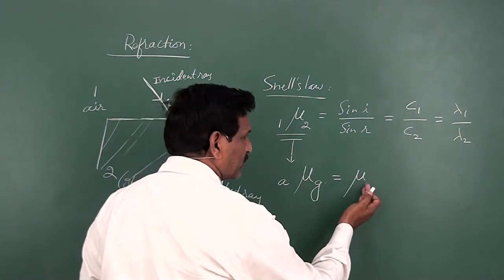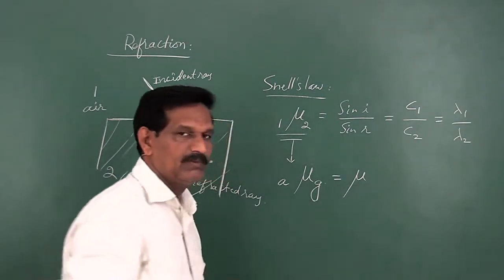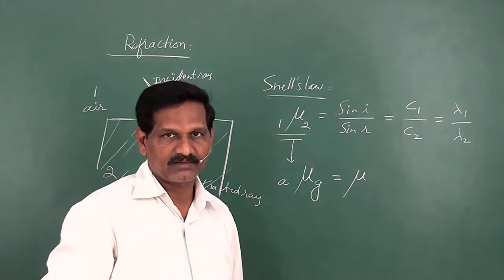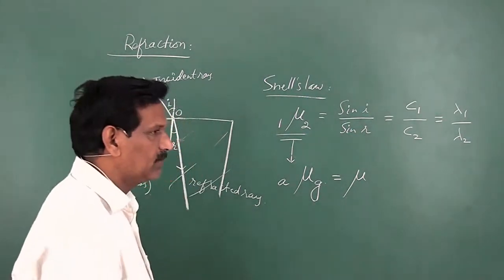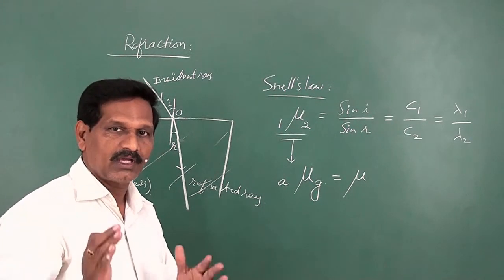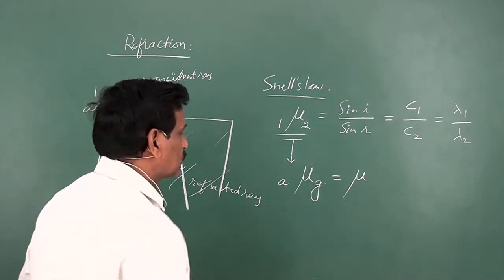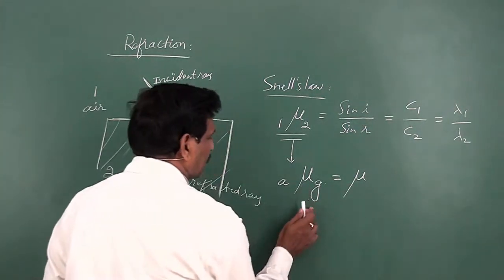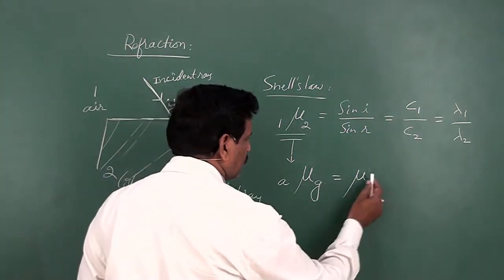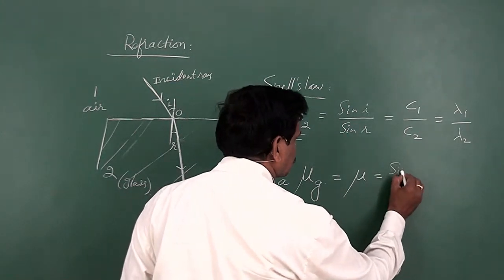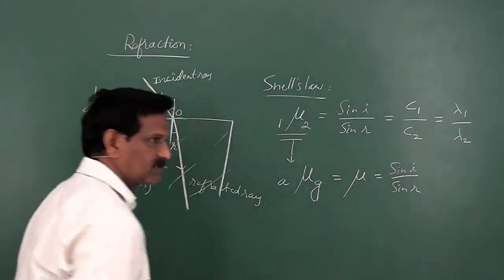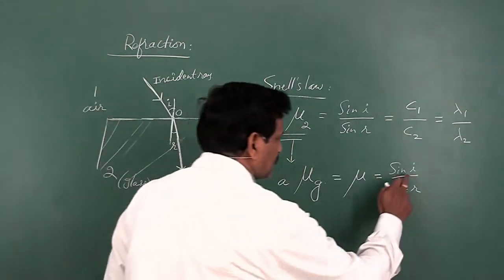Mu of the glass means the first medium is air, mu of water means the first medium is air. So, if the first medium is air, then the refractive index of the medium is called absolute refractive index. The absolute refractive index of glass with respect to air is written like this, mu, and this mu is equal to sin I by sin R, where I is the angle of incidence in the first medium, that is, generally the rarer medium.